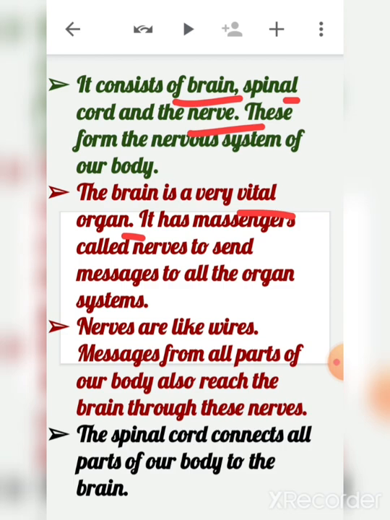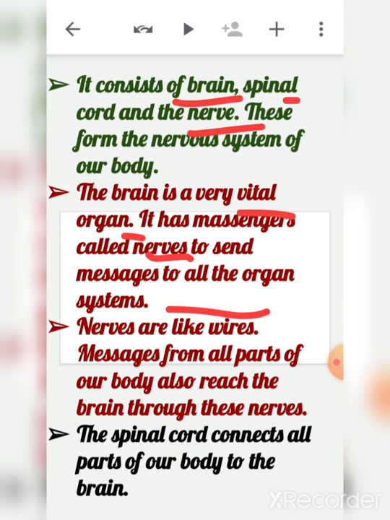So the brain is a very vital organ system. It has messengers called nerves to send messages to all the organ systems. Brain is a very important organ. You can say it is the head of our body. It controls all the organ systems and all the body parts. It sends signals and messages, so it has messengers called nerves to send messages to all the body parts.